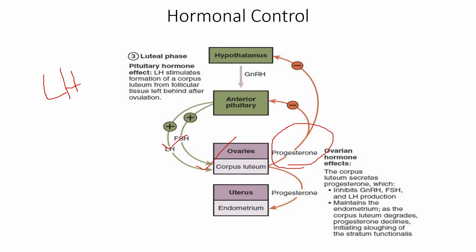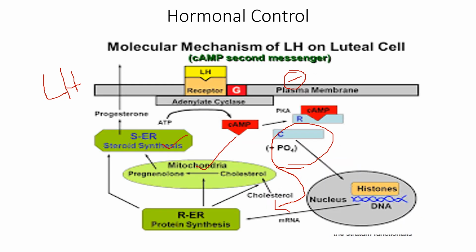What is the function of progesterone? Progesterone, just like estrogen, will act on the uterus. It will cause changes in the endometrium of the uterus. It will give a kind of negative feedback, so there will be reduced release of GnRH, FSH and LH. And this progesterone is very important for the maintenance of pregnancy if fertilization happens.